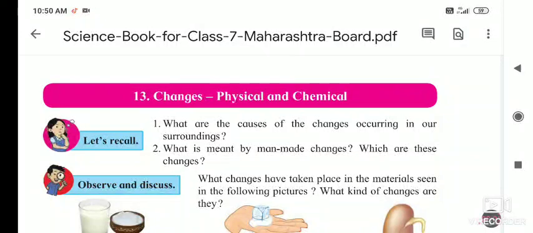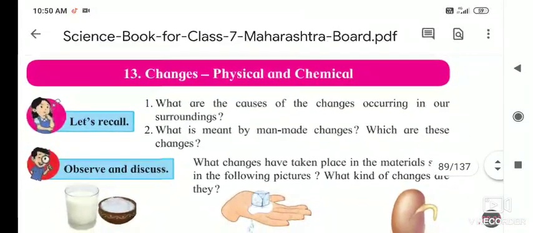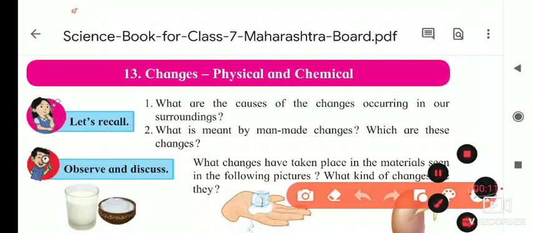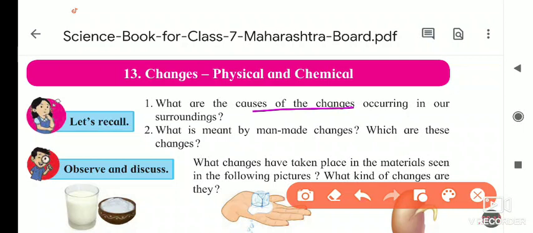Yes. Today we are going to start lesson number 13, changes. And there are which type of changes? Physical and chemical changes. So first let's recall: what are the causes of changes occurring in our surroundings? What is the reason behind it?